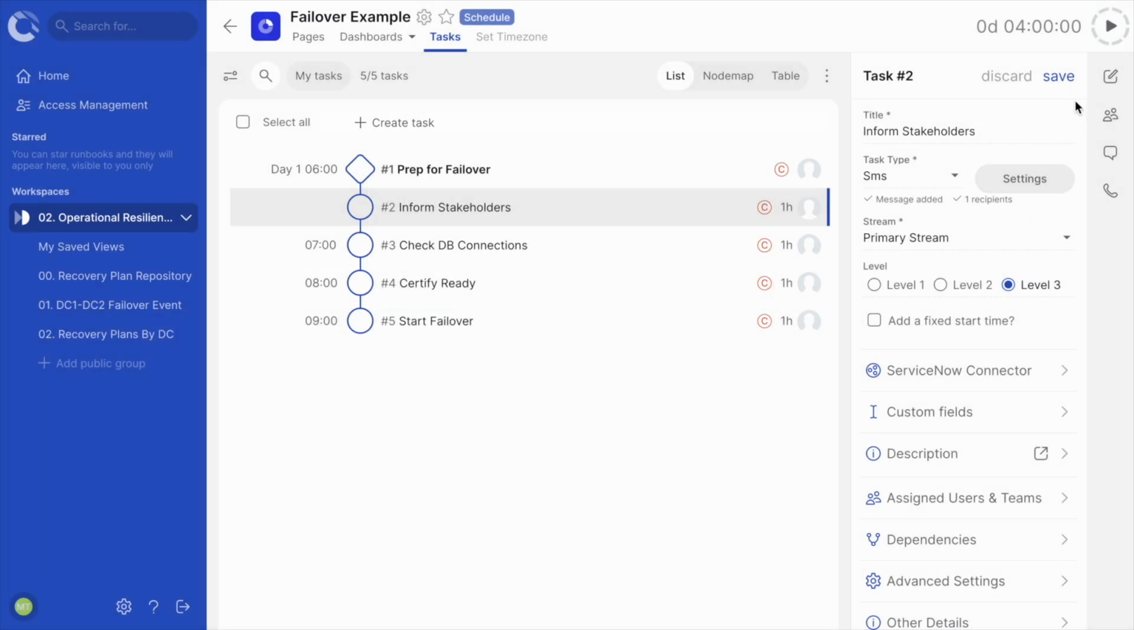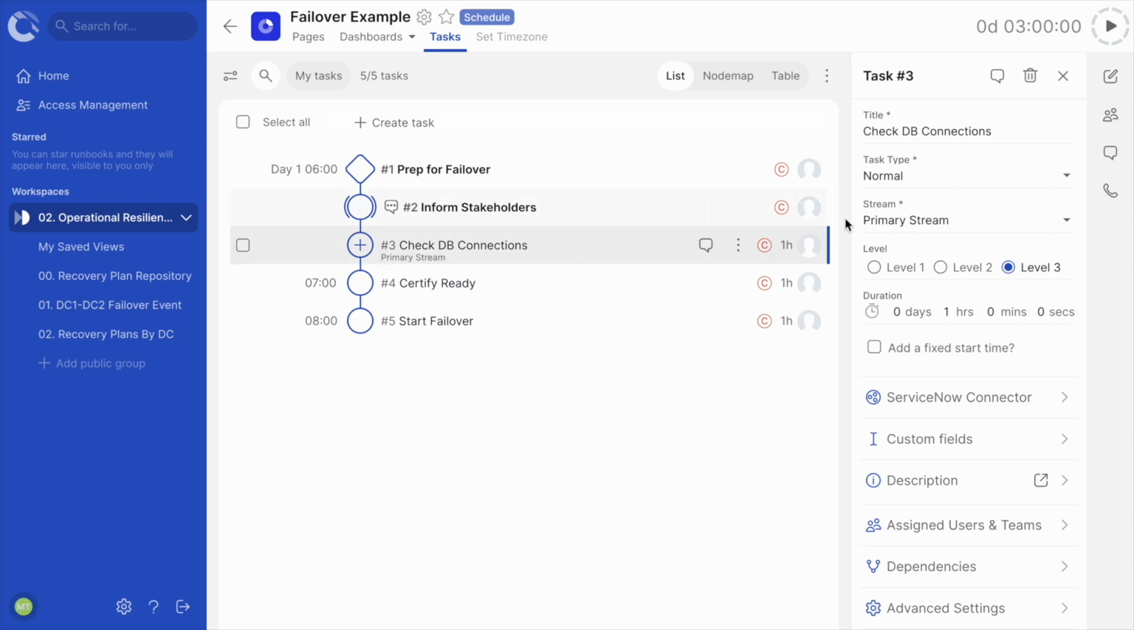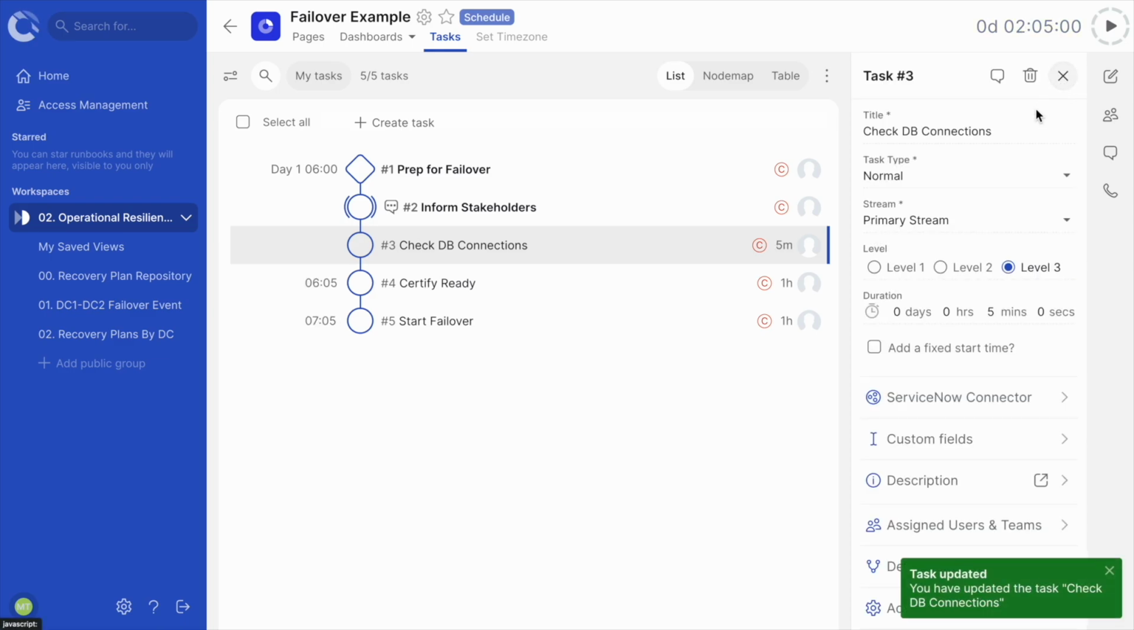The next step in our plan is to check that database connections are up and running. This can be set as a normal task that we will estimate has a duration of 5 minutes. Setting durations really helps you to understand how efficiently the different stages of your plan execute when rehearsing a runbook or in a live run situation. Dashboards can be used to analyze this data. We will take a deeper look at dashboards in later videos.